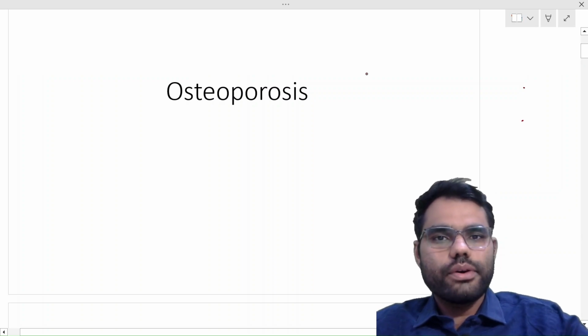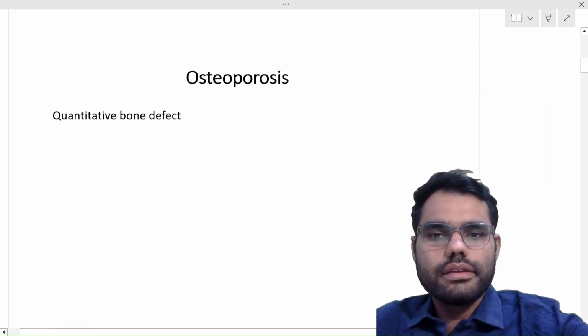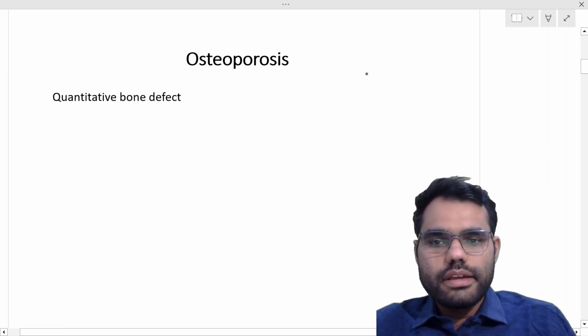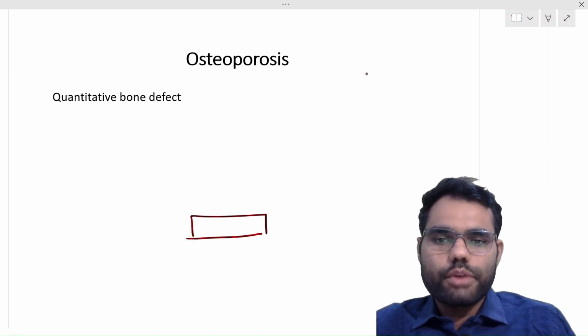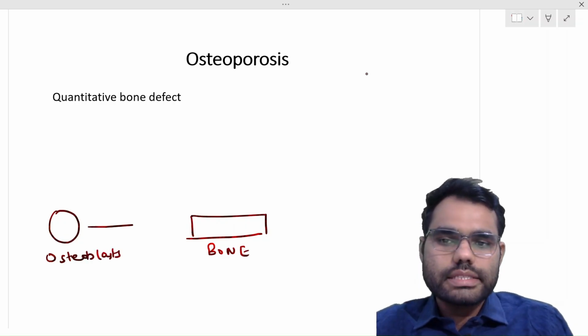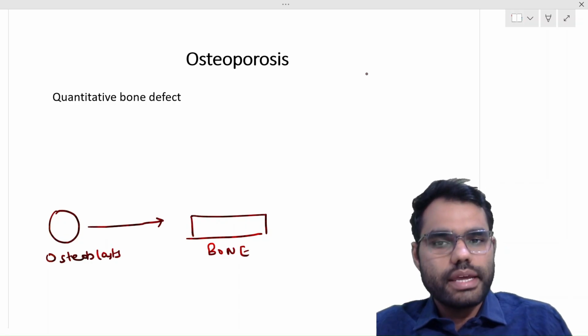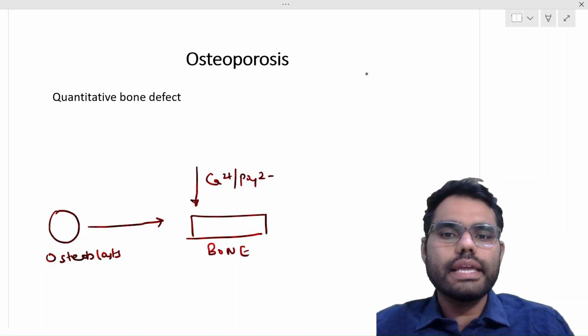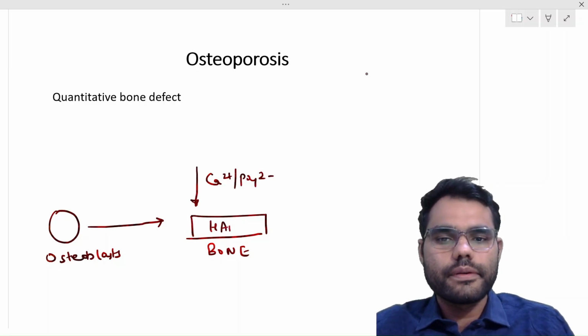Let us discuss osteoporosis today. So let us first start with how a normal bone is formed. Let us take this as the normal bone. This is formed by cells known as osteoblasts. These osteoblasts form a bone which is a soft bone in which mineralization happens. That is, calcium and phosphorus is deposited, resulting in the formation of the hard bone.